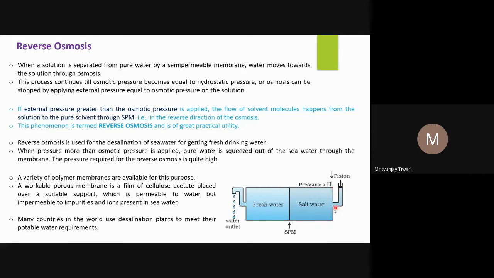If there is no pressure, what will happen? The water will move from fresh water to the salt water if they are separated by a semi-permeable membrane. However, if you use a piston on this side and increase the pressure, after a certain time you will reach the osmotic pressure, when there is no net flow of water molecules between fresh water and the salt water.